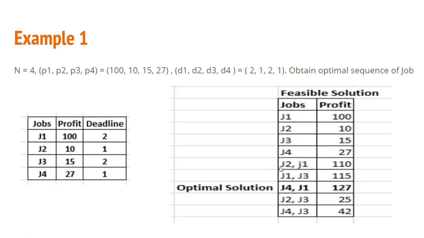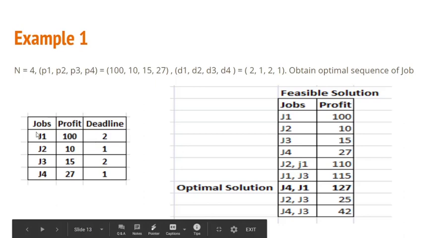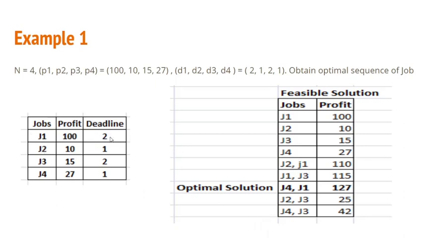If you execute jobs now in combination, let us say J1 and J2. What is the deadline of the job J1? It is 2. What is the deadline of the job J2? It is 1. So which job needs to be executed first? First job J2 will be executed, and then J1, because the deadline of the second job is lesser than the deadline of the first job. That is why the sequence is J2 followed by J1.